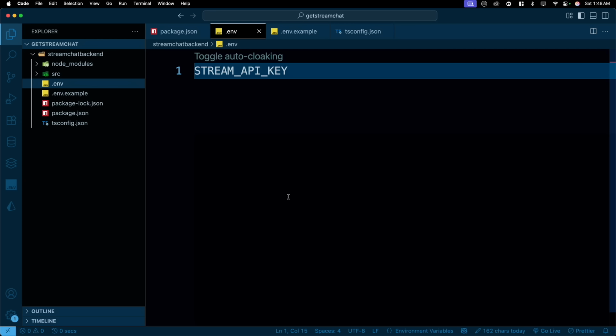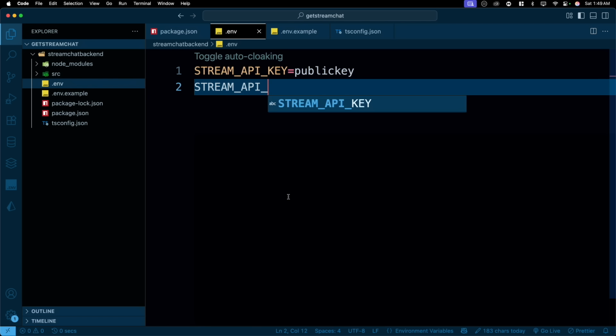So first of all is the stream key. And this is actually a public key that we have to grab from Getstream. I'll walk you through that part as well. Then it's actually super easy. Then we have a stream API secret. This is secret. This is like a private key. So this is where we have to enter our private key.